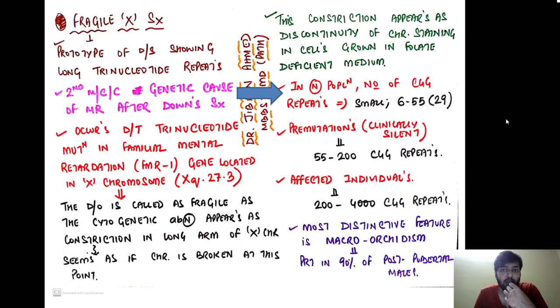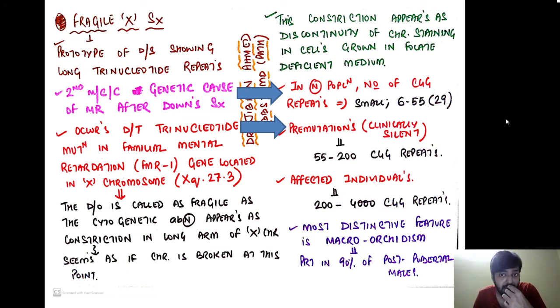In all these disorders, there are certain repeats of the nucleotides. In the normal population, the number of CGG repeats is very small. In a normal population like you and me, we see approximately 6 to 55 repeats, and this is the normal amount of CGG repeats in the FMR gene. The second condition is pre-mutation. These are silent carriers, the carrier males and the carrier females. Yes, I am saying carrier males. Usually carrier males never occur in Mendelian disorders.